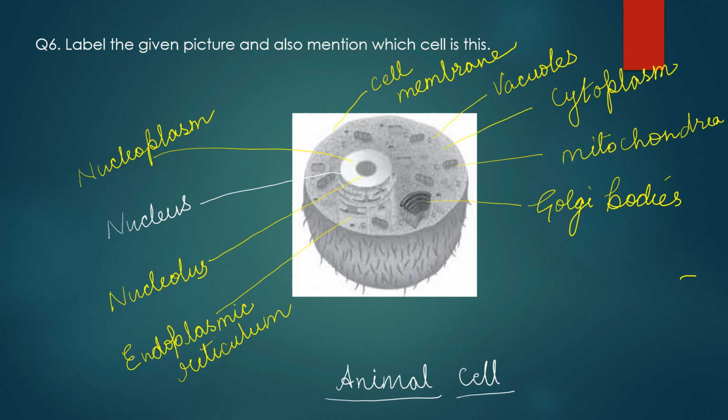And the smaller dotted structures are the site of protein synthesis, that is ribosomes. Now you tell me why I have said that this is the diagram of an animal cell. Yes, because it doesn't have the cell wall.